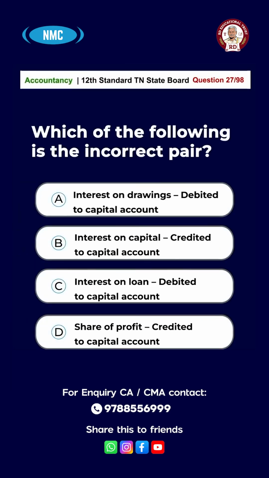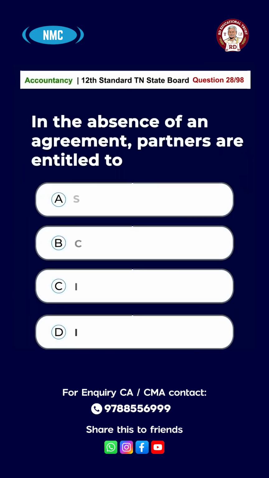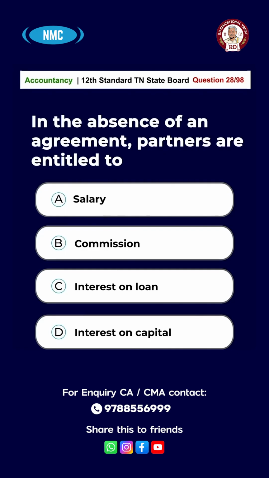Question number 27. Which of the following pair is incorrect? Option A, interest on drawings is debited to the capital account. Option B, interest on capital is credited to the capital account. Option C, interest on loan is debited to the capital account. Option D, share of profit is credited to the capital account. The answer is option C, interest on loan is debited to the capital account. Question number 28. In the absence of an agreement, partners are entitled to option A, salary, B, commission, C, interest on loan, D, interest on capital. Answer is option C, interest on loan.